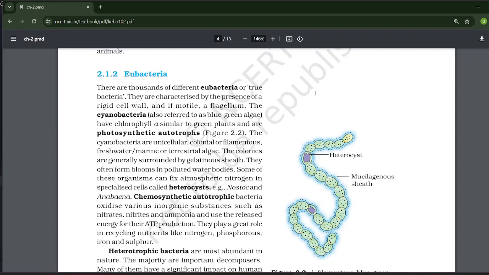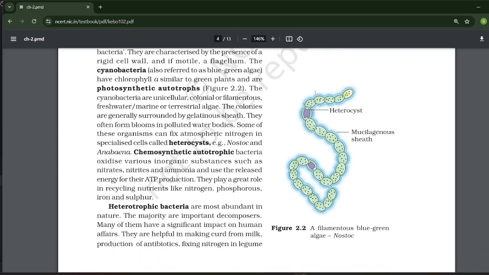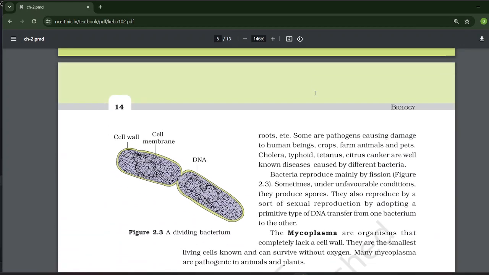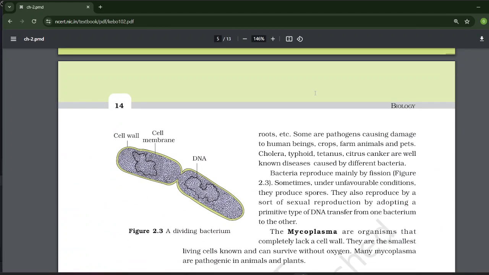They also play a great role in recycling nutrients like nitrogen, phosphorus, iron, and sulfur. Heterotrophic bacteria are the most abundant in nature. The majority are important decomposers. Many of them have a significant impact on human affairs. They are helpful in making curd from milk, production of antibiotics, fixing nitrogen in legume roots, and some are pathogens causing damage to human beings, crops, farms, and pets. Cholera, typhoid, tetanus, citrus canker are well known diseases caused by different bacteria.